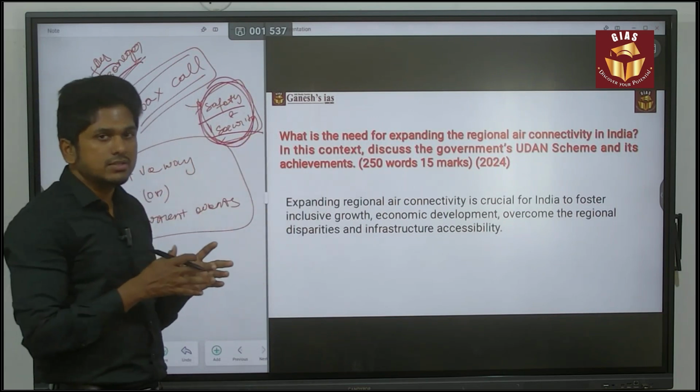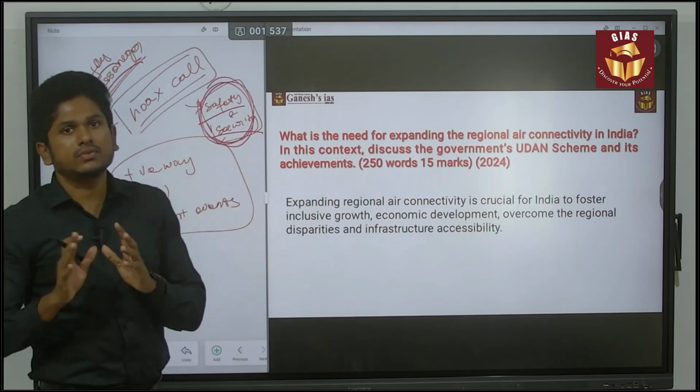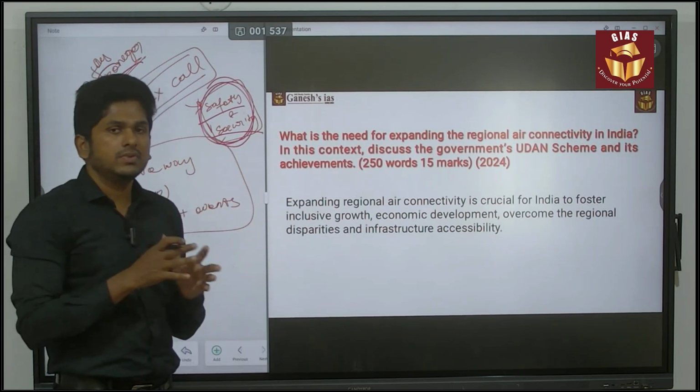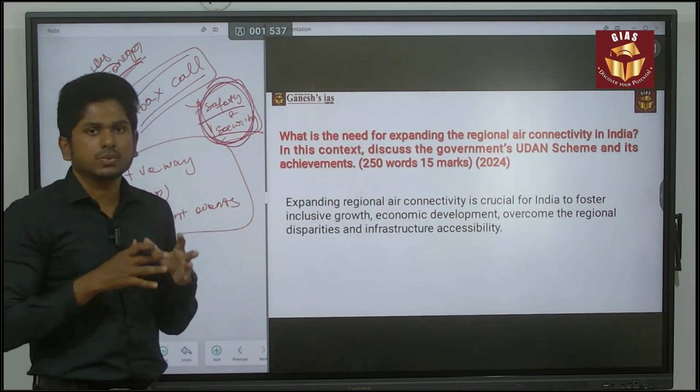Okay, so that is the more positive way, or else you can try to address your question based on current events. So this is the way you have to give the answer. This is the structure you need to follow for a 15-mark question. Thank you.